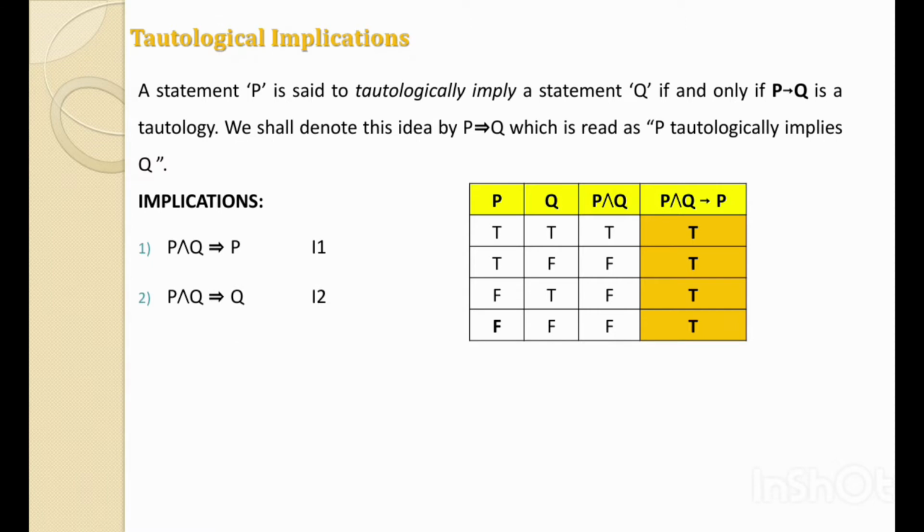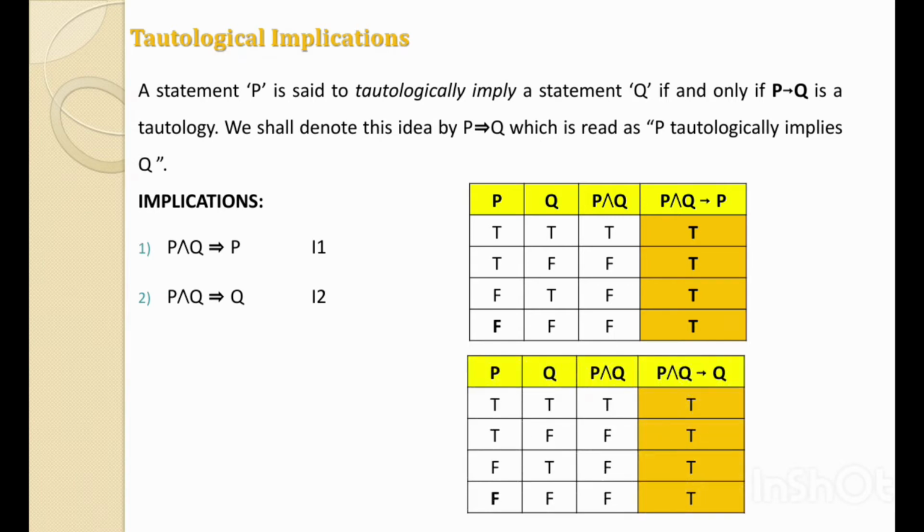The second implication is P and Q tautologically implies Q. That means P and Q implies Q is a tautology. We can see from the second truth table that when we find P and Q implies Q, it has all the truth values true. That's why we can write that P and Q tautologically implies Q.